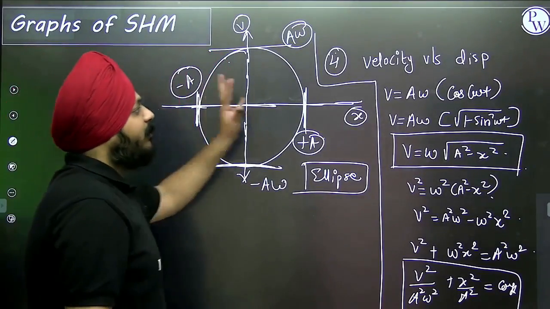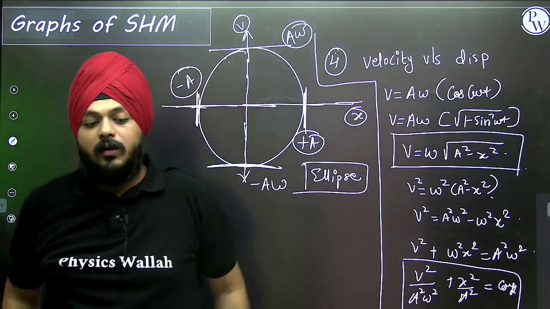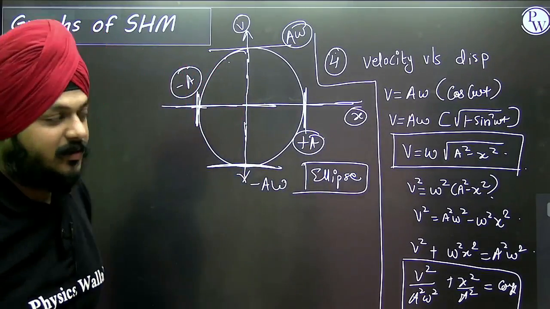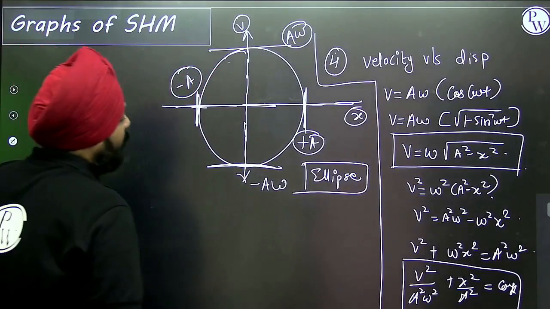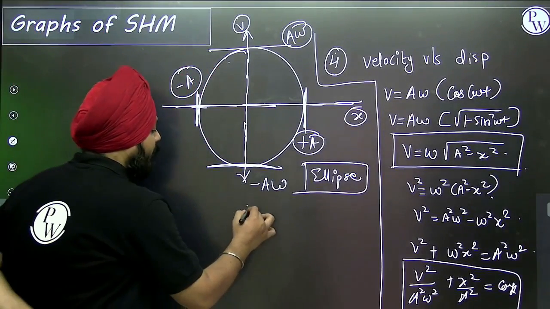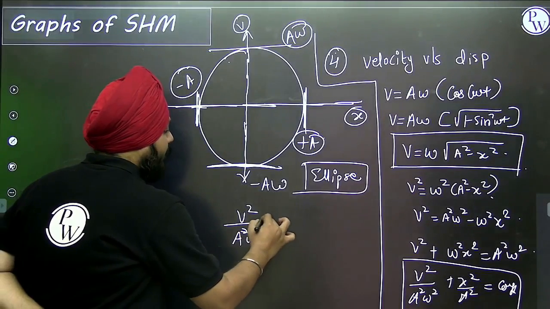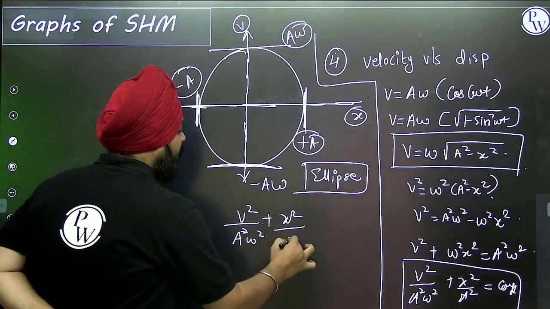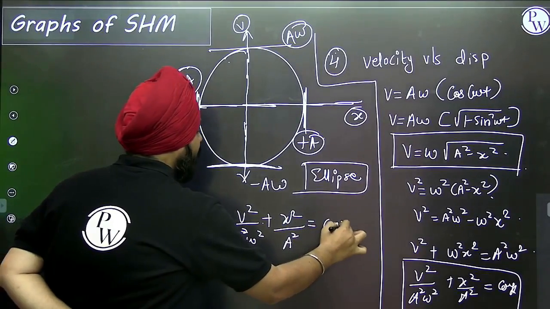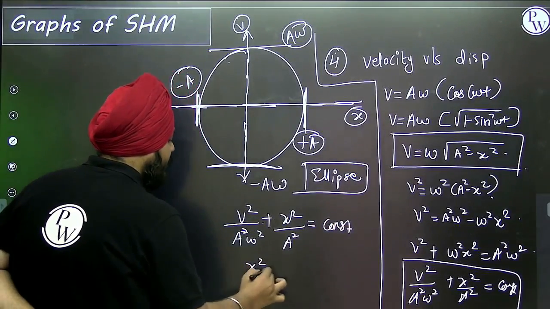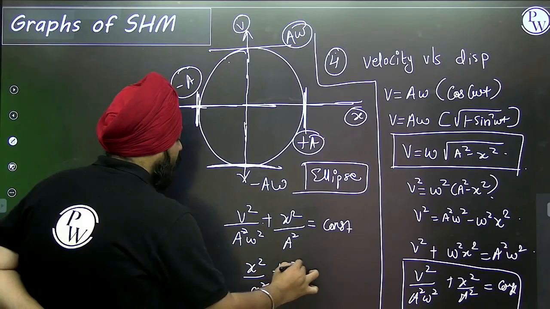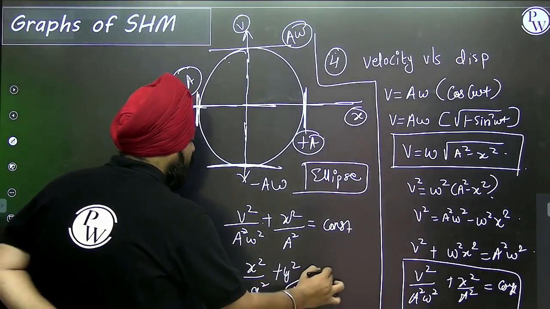So the velocity versus displacement graph is what? The ellipse. You can see this in the equation, v square by a square omega square plus x square by a square equal to constant. Can I compare this to the equation x square by a square plus y square by b square equal to constant?